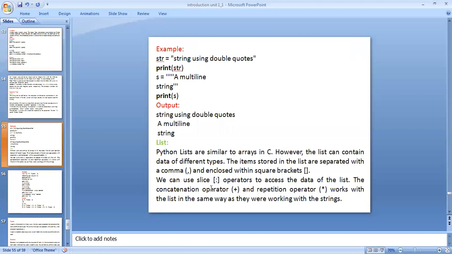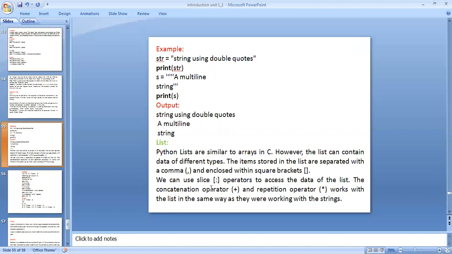Another one, s equal to another variable. I am using triple quotations, a multiple, and another line string, triple quotations. Print s.